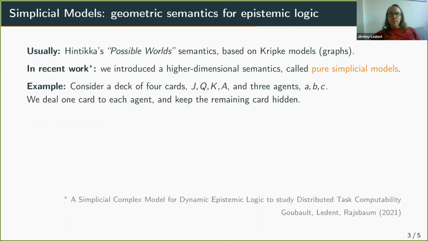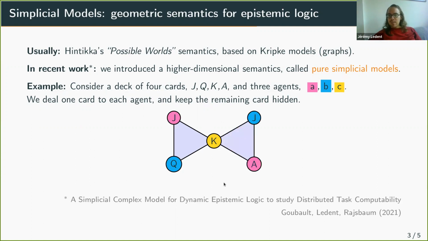For example, consider that we have a deck of 4 cards, Jack, Queen, King, and Ace, and 3 agents, A, B, C. We give 1 card to each agent. One possible situation is represented by this triangle, where the colors represent the agents and the values inside the vertices represent the cards.